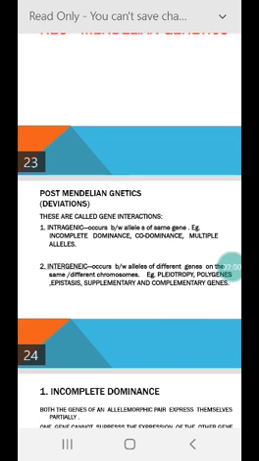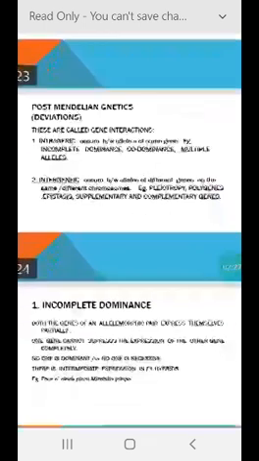Second is intergenic, means non-allelic, and they occur between the alleles of different genes on the same or different chromosome. And examples of intergenic are pleiotropy, polygenes, epistasis, supplementary and complementary genes. So first we will see what is incomplete dominance.